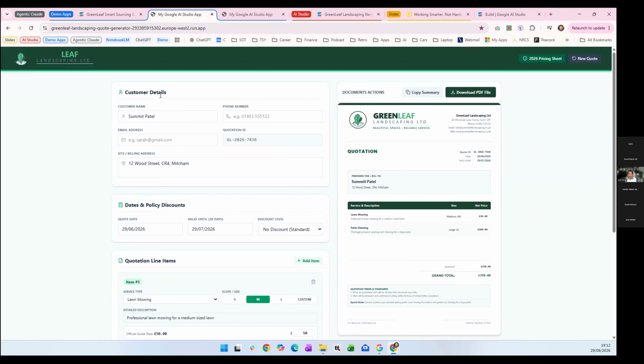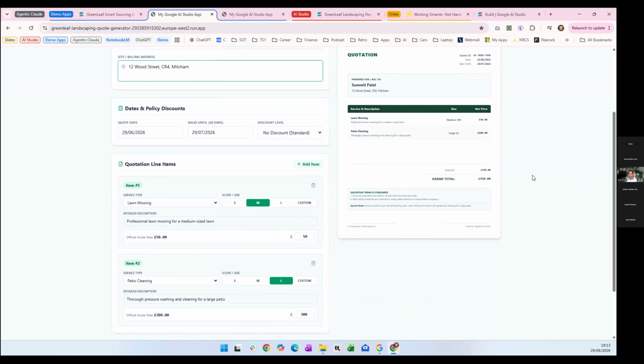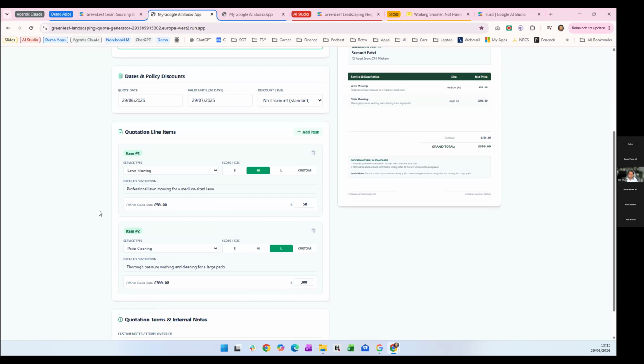So wow, this has already picked up the details, right? So it's got the name, it's got the address that I gave it. It's already given me this preview with the person's name and address. I didn't expect it to be that fast, I'll admit. And then these are the items it picked up from that voice note.